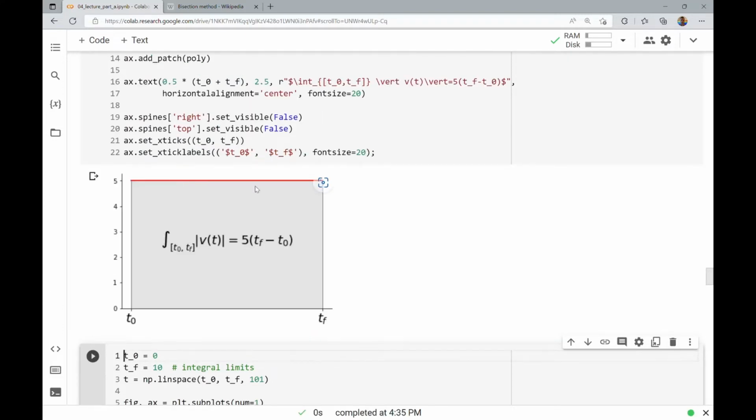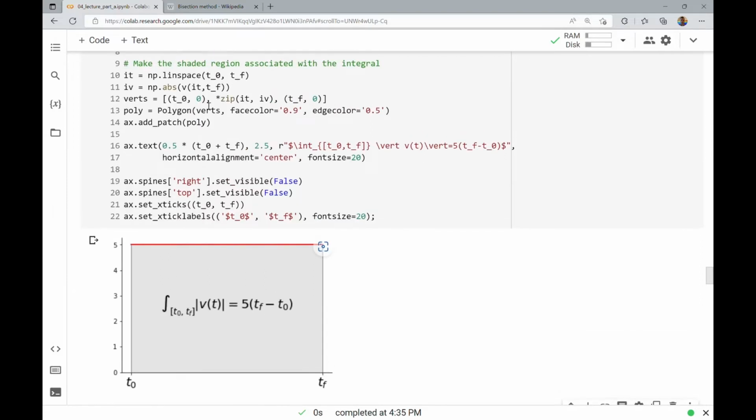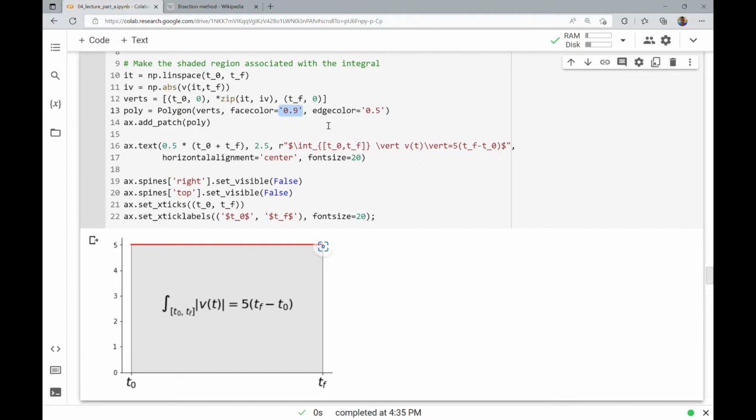And you can see this is the plot. So I've shaded that region. That's that polygon that I've added as a patch. The face color 0.9 is just related to how gray I want this to be. And the edge color 0.5 is related to that boundary value plotted. There's that absolute value of the velocity at a constant 5. And I'm just labeling t0 and tf here. So I'm just giving a visualization of that problem.